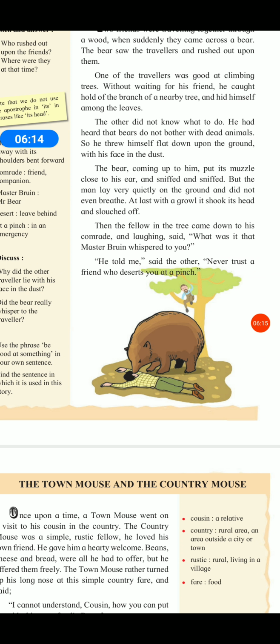At last, with a growl, it shook its head and slouched off. Then the fellow in the tree came down to his comrade and, laughing, said, "What was it that Master Bruin whispered to you?" "He told me," said the other, "never trust a friend who deserts you at a pinch."